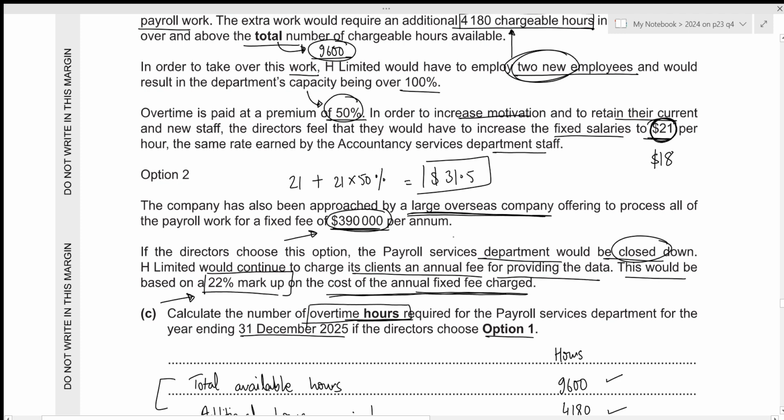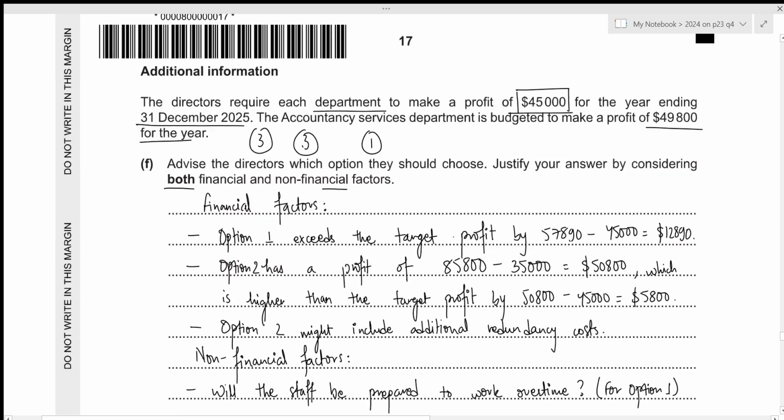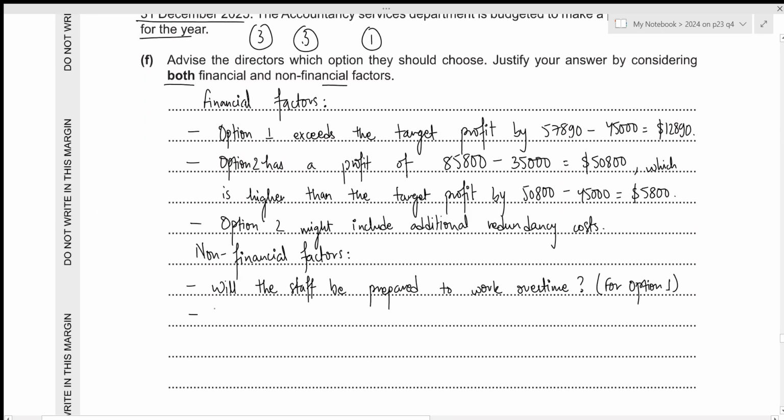So will there be any confidentiality issues? Let's write it down. Will there be any confidentiality issues? This is for option 2.